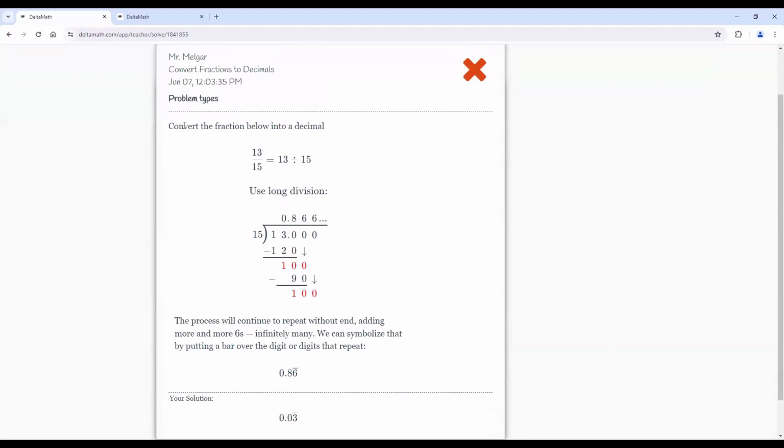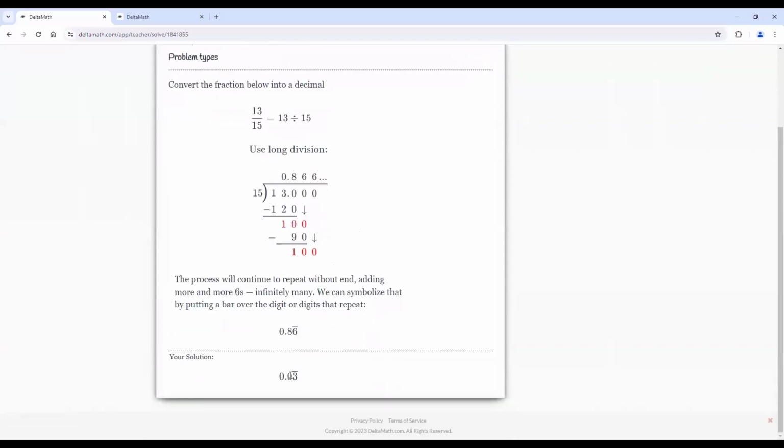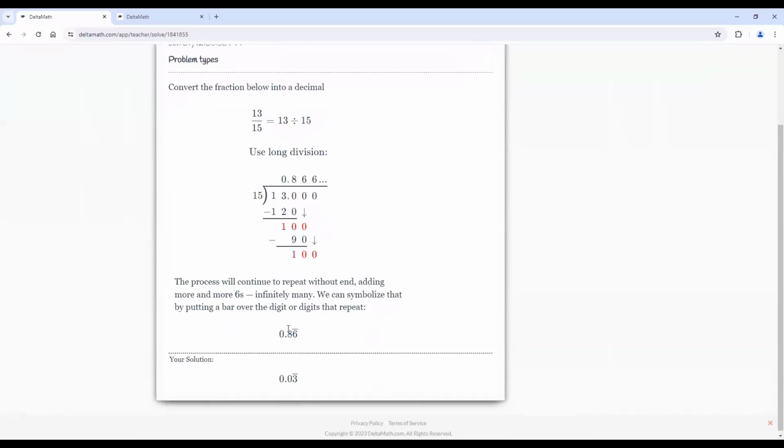But notice, even if students get it right or wrong, they can see here the work that was used in order to solve this problem. And it's not just the numbers and so on. It's actually a complete sentence about how this process was done and how they got the answer. And it compares your solution to the answer.